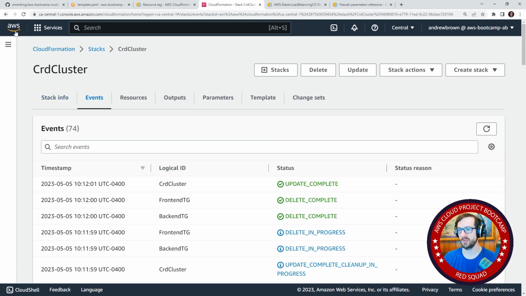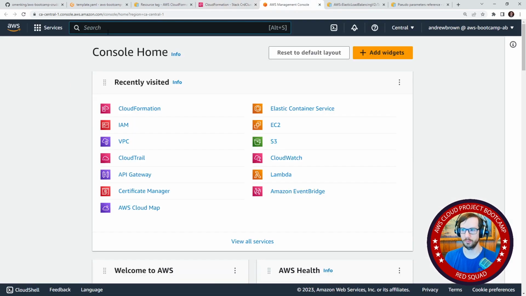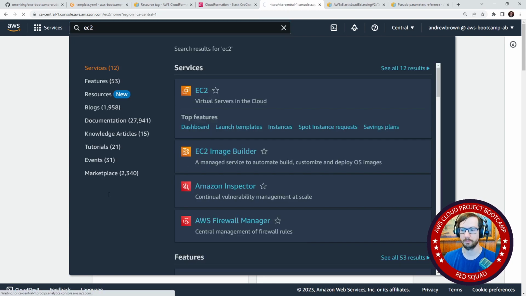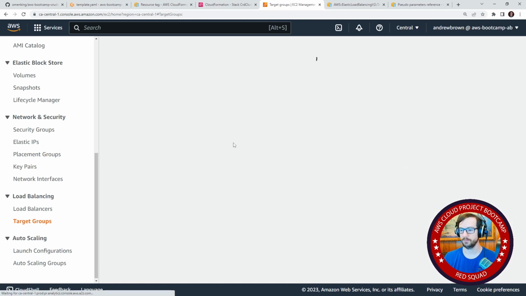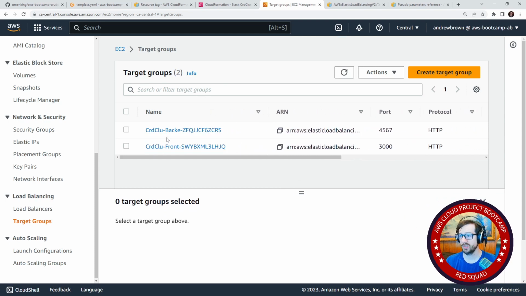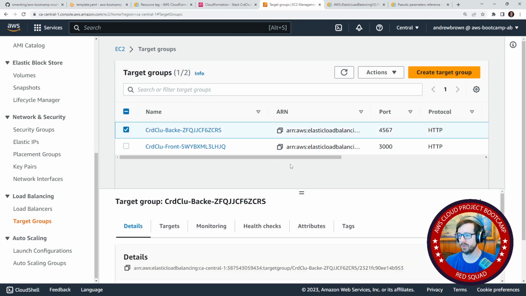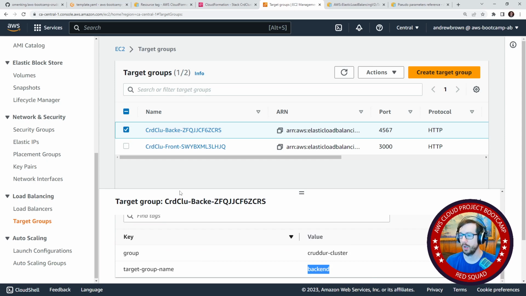And so let's go actually take a look at what's happened to the names, just so you can observe what's going on there. So we'll go to EC2, because that's where load balancers are. On the left-hand side, we'll go down to target groups. And we'll look at the names. And actually, that's kind of okay. So it's using the logical name, and then it has a randomized thing. So I was concerned that we would not be able to read that at all. But if we drop this down, it's a good thing that we made, well, here you can see that they kind of truncated even the stack name, so that's smart. But if we scroll on down here, you can see that we see backend target group name. So we do have some information.